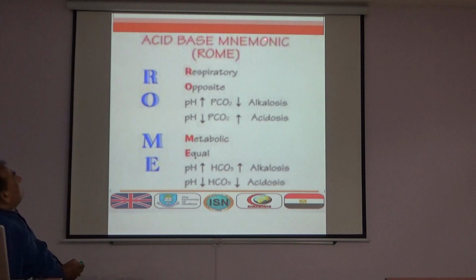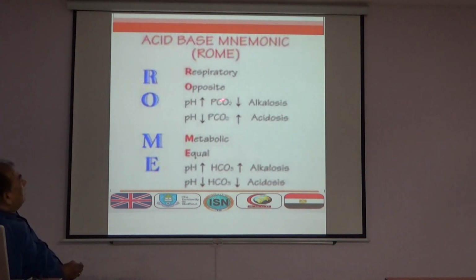That is the acid-base mnemonic. That is the ROME, the relation of respiration and pH. The relation of pH and carbon dioxide is respiratory opposite, and metabolic equal. That is the ROME: respiratory opposite. If pH increases, carbon dioxide decreases. So that is the opposite relation.